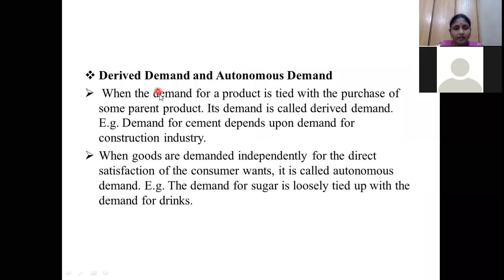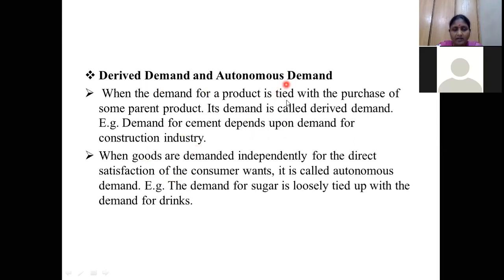Whenever we are purchasing a particular product, the demand for that product is tied with the purchase of some other parent product. Suppose the demand for cement depends upon the construction industry. When there are more constructions, automatically cement demand is more. So like that, for any particular thing X, demand for another thing Y is also dependent. That is called derived demand.